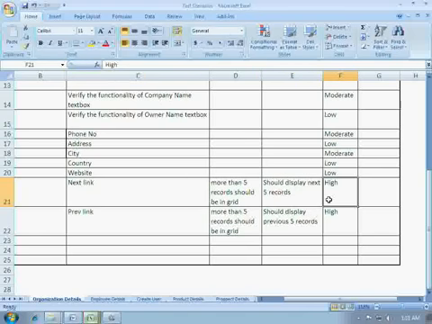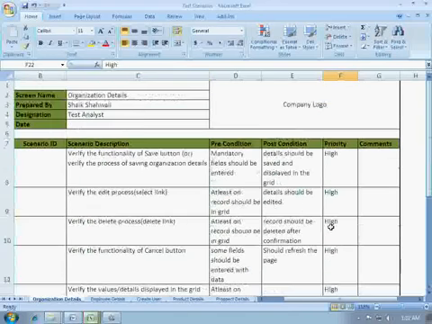And after that we have a previous link, and the precondition for that is it should have at least 5 records, and the post condition is should display previous 5 records, and the priority I have given it as high. So there you go guys, these are the test scenarios for organization details.